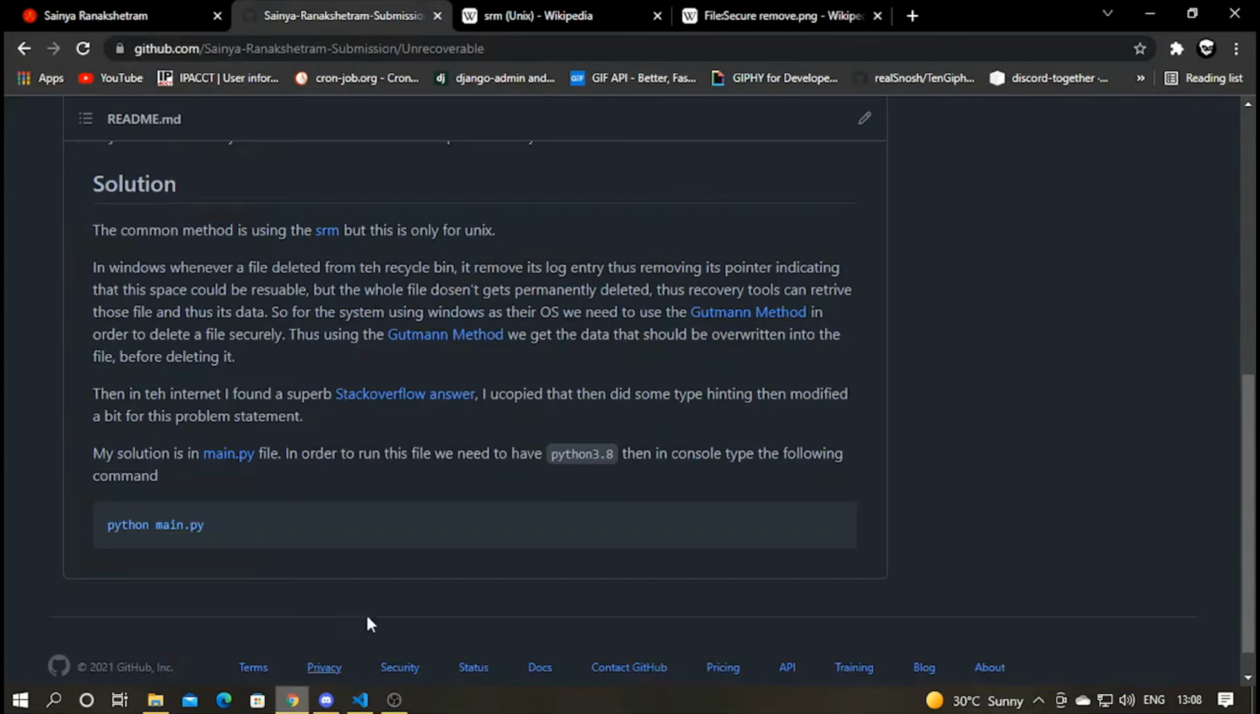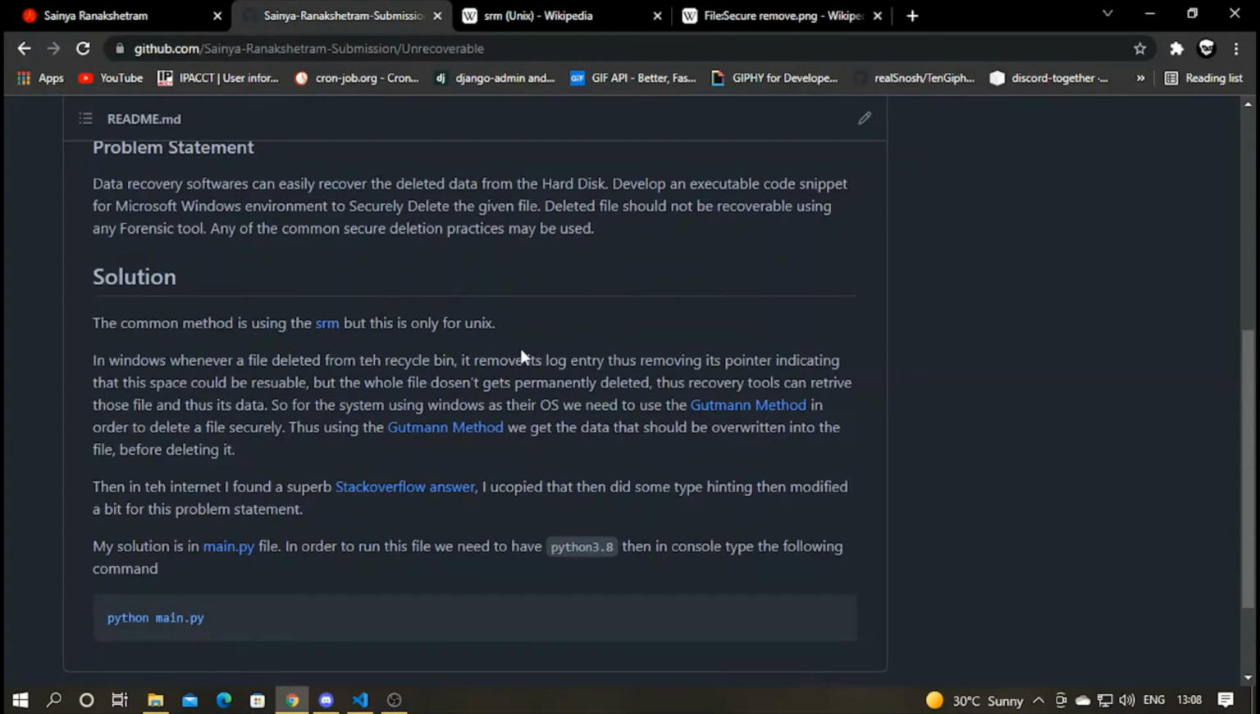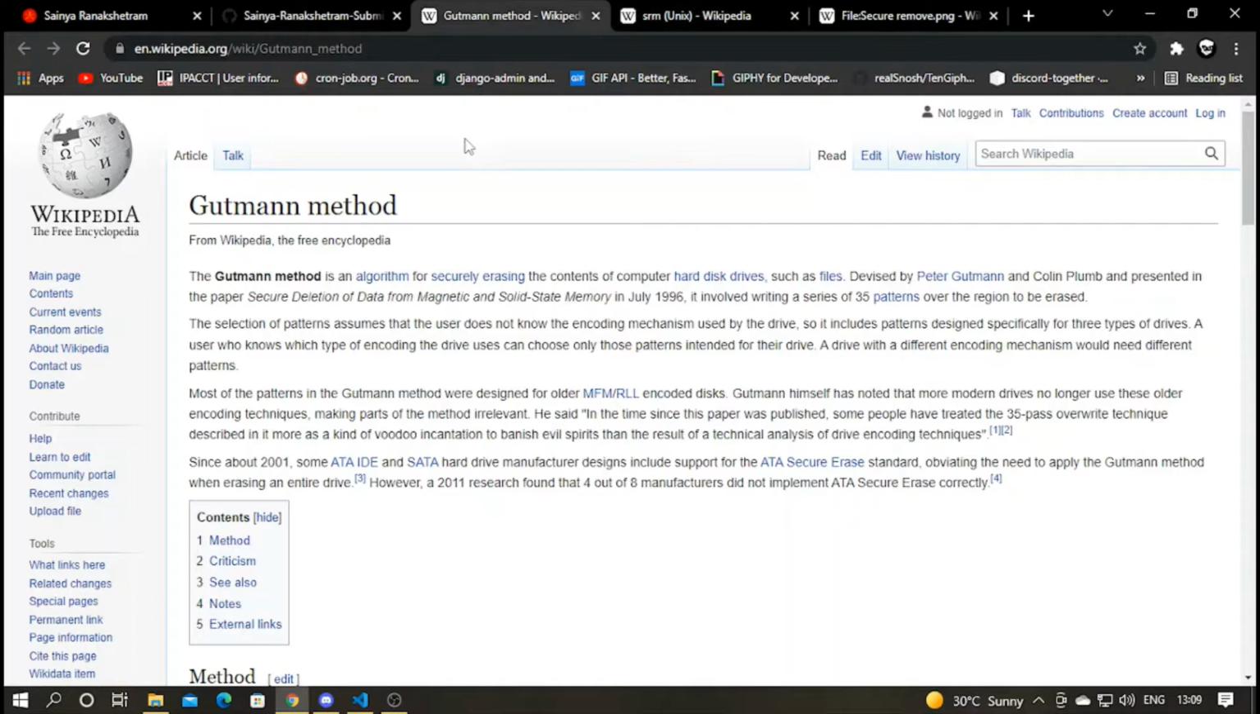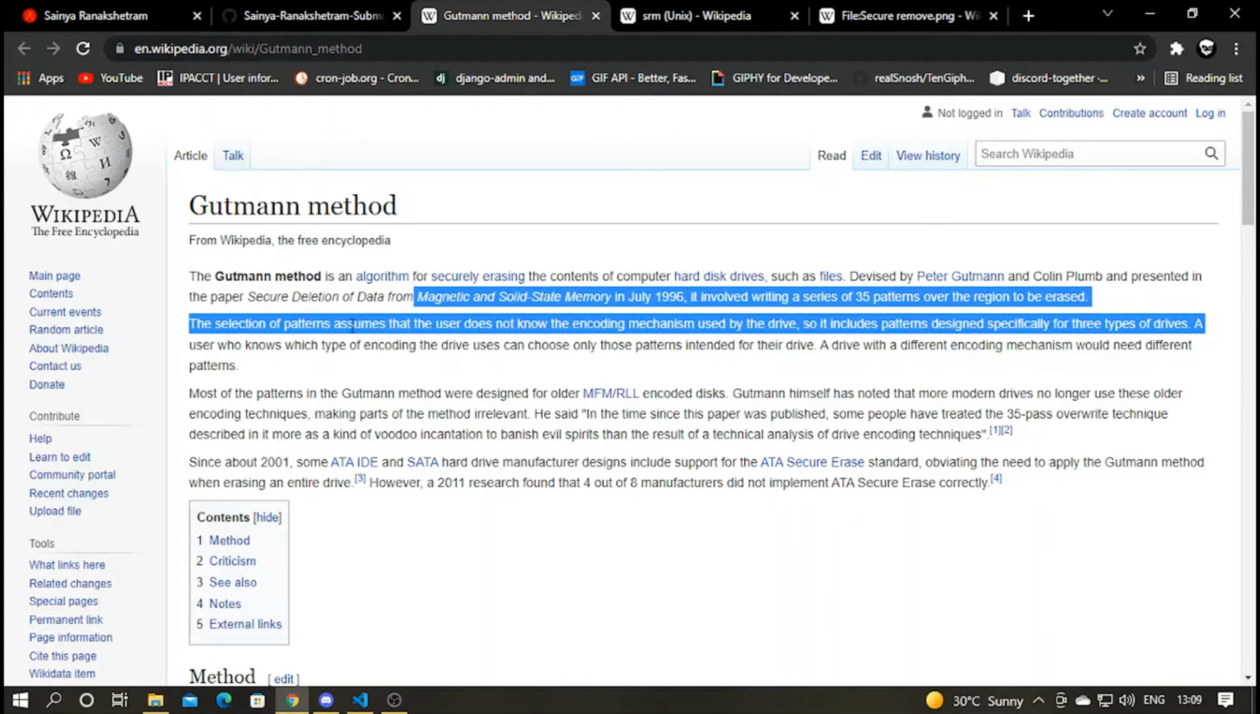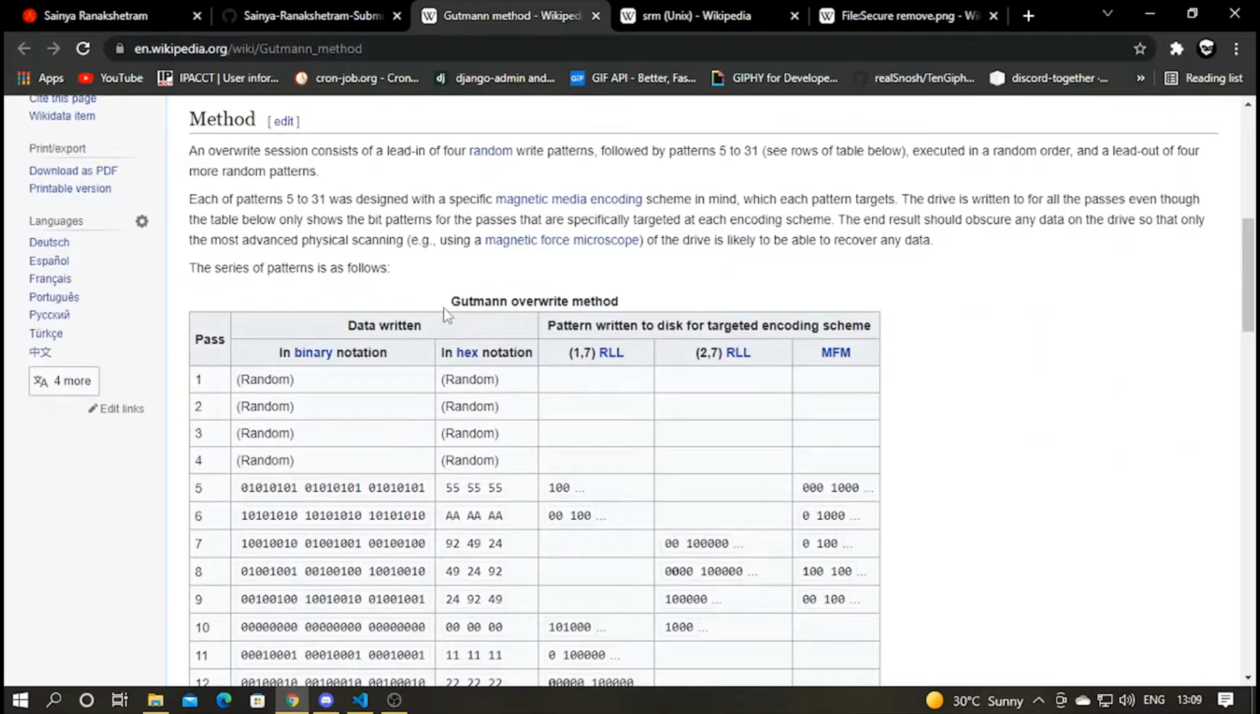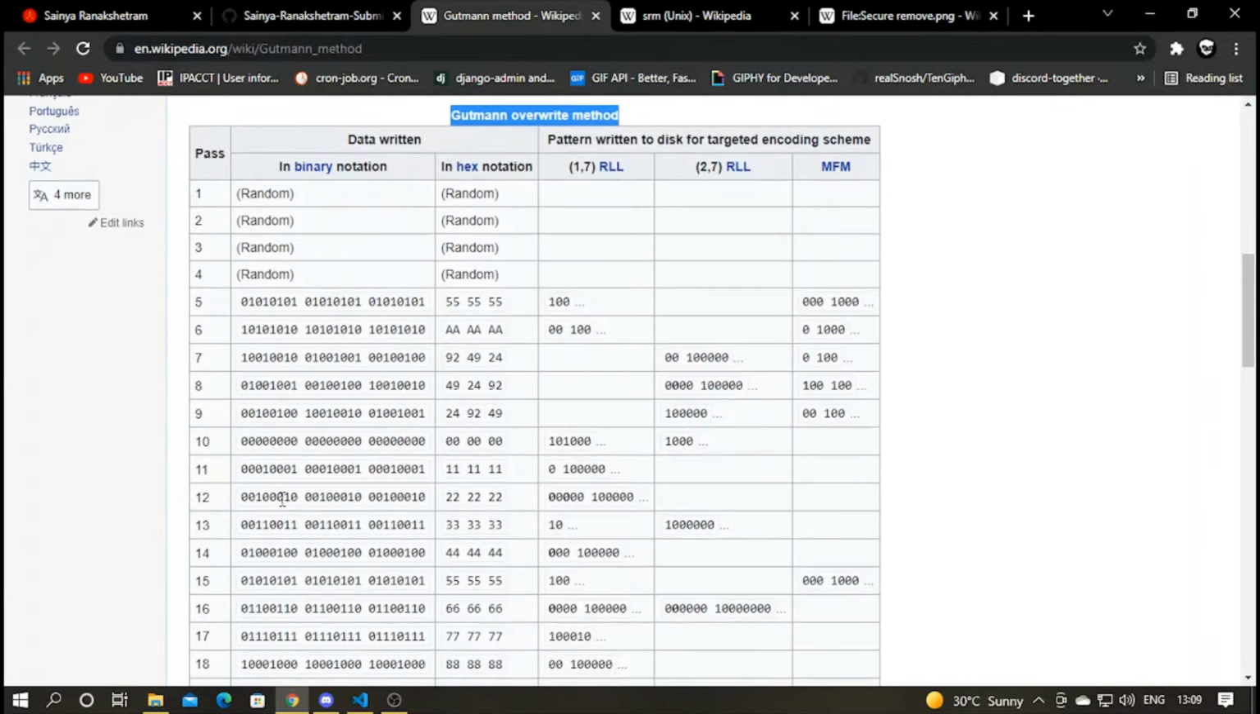So what we have to do right now is use the Gutman method. The Gutman method is an algorithm for securely erasing the contents of a computer's hard disk drive, such as files. It was devised by Peter Gutman. As you can see, I have opened its Wikipedia, and here is the Gutman overwrite method table.